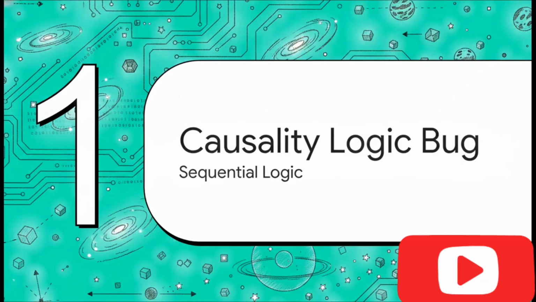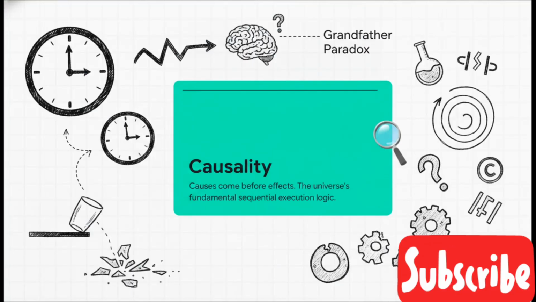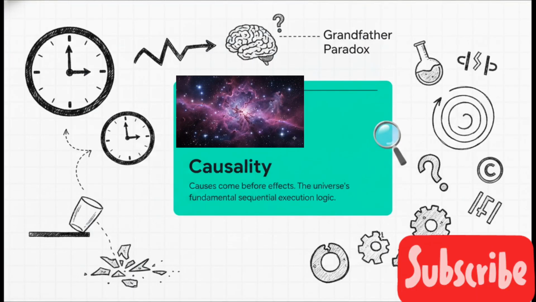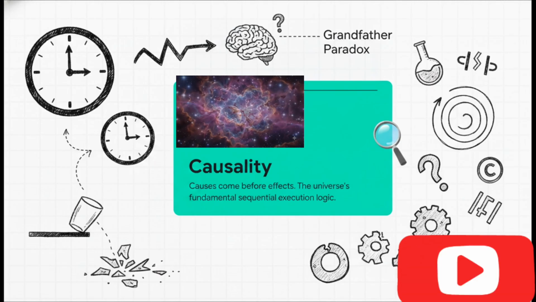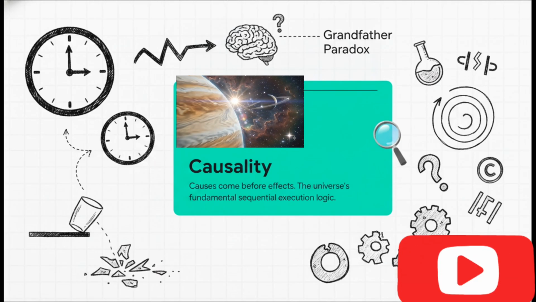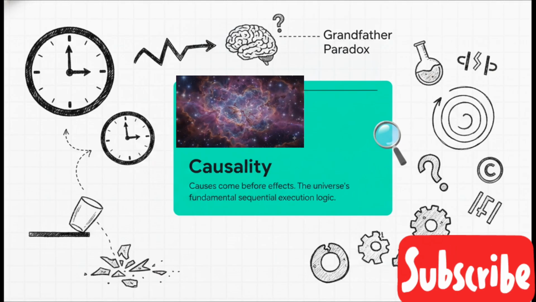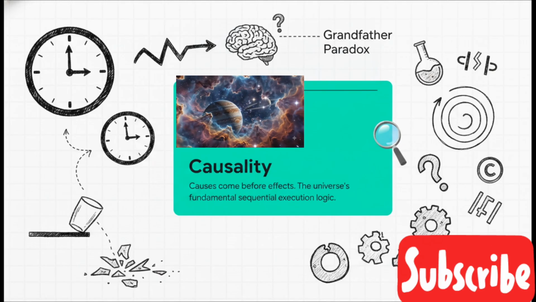All right, kicking things off with Section 1, the causality logic bug and understanding reality's sequential execution. Before we even attempt to simulate a universe, we have to deeply understand its baseline operating system. That grandfather paradox we just talked about isn't just a brain teaser, it directly attacks causality. And causality is that fundamental rule that causes must always precede effects.